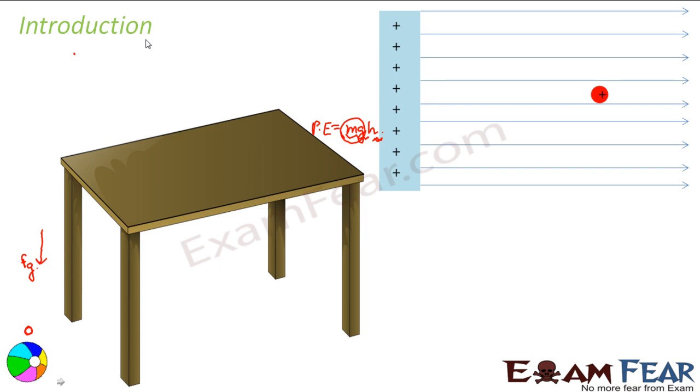So this charge by itself will have a tendency of going away from the positively charged conductor, correct? So this is its natural tendency. If you purposely want this charge to move towards the positively charged conductor, what do you need to do? You need to apply some extra force. Very similar to the scenario of a ball.